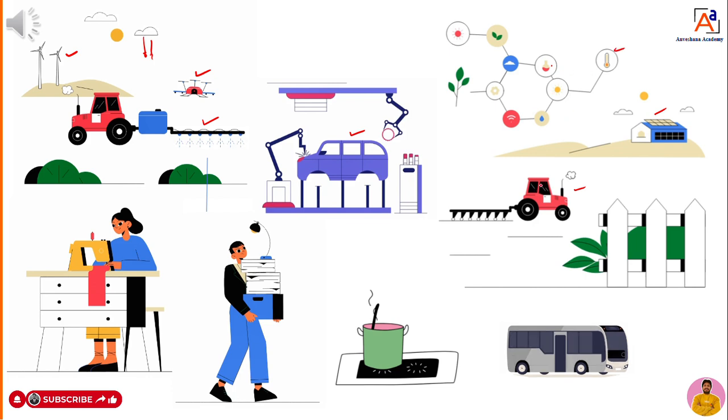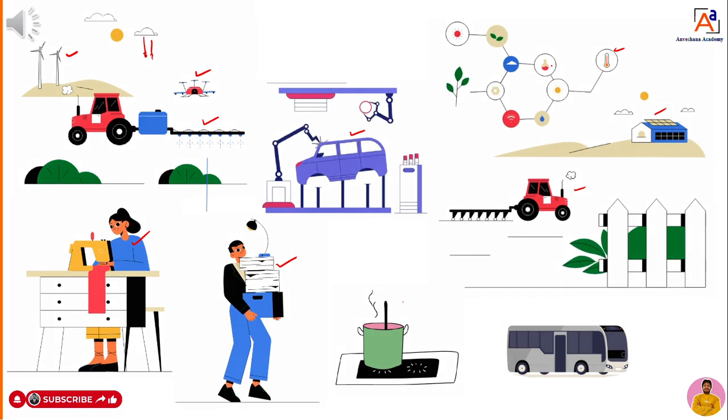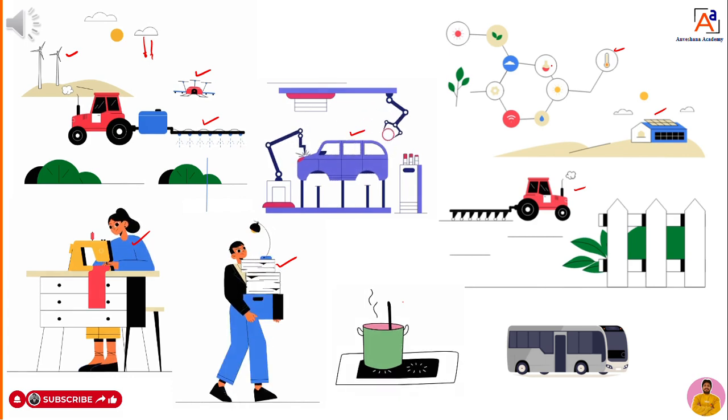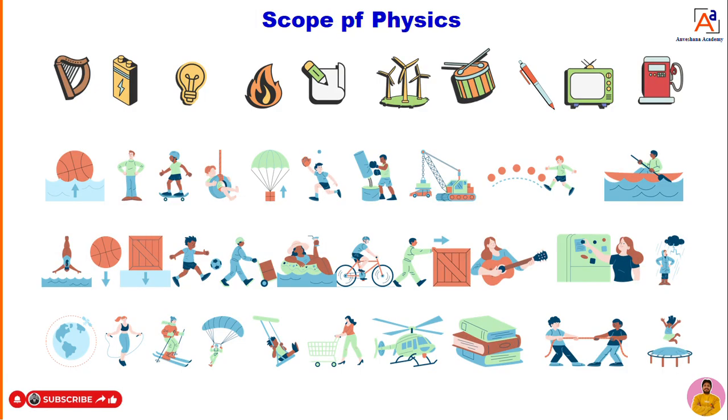There is a temperature, thermometer, there is physics. You can take railway. Physics is there. You can take when you are lifting some weight and you are moving, physics is there. You can take heater, bus, like that. You can take many examples, dear students. See here now, like that we can get many examples in our day-to-day life, dear students. Okay, so it is not only limited to some applications. There are a number of applications we can get in our day-to-day life, dear students.